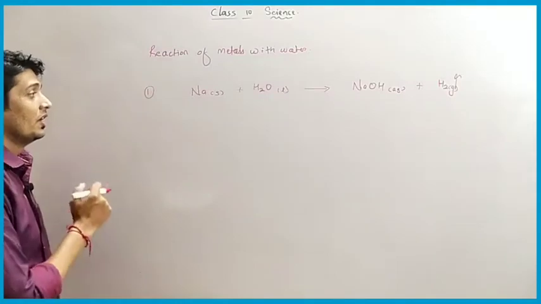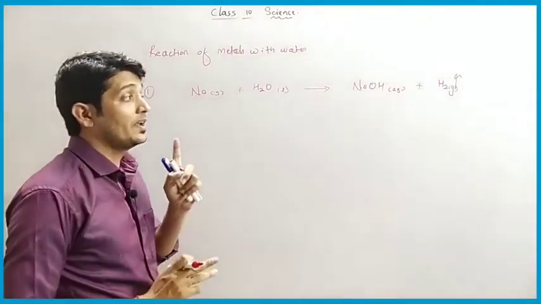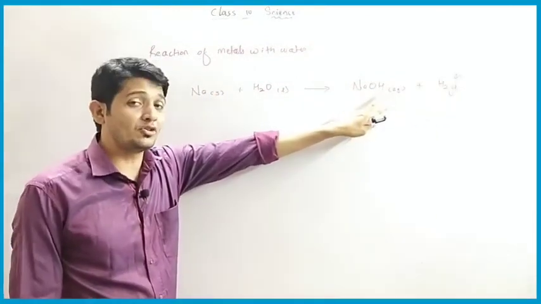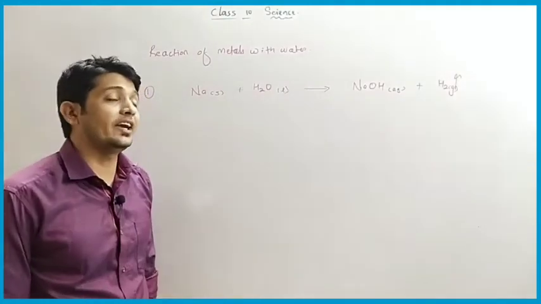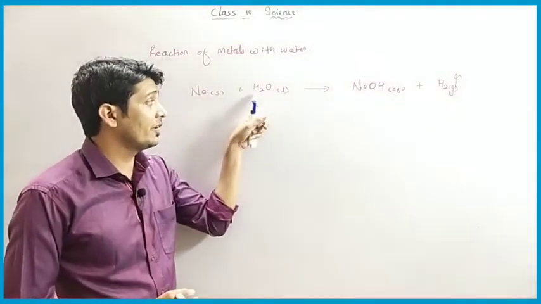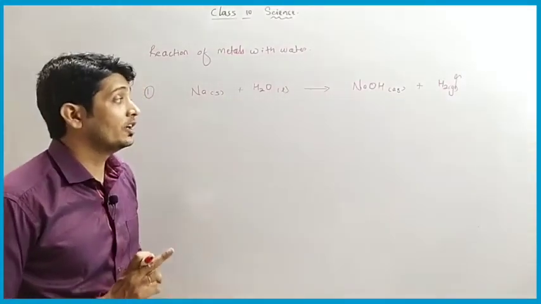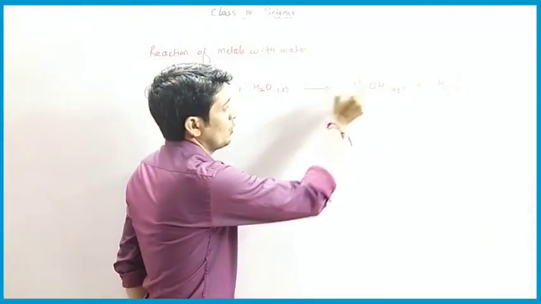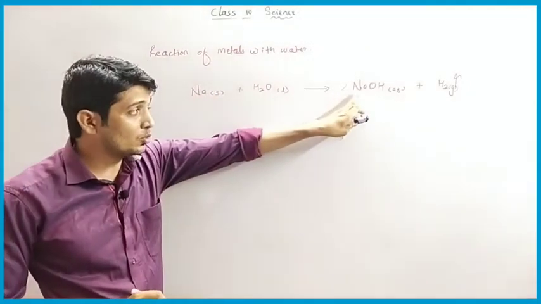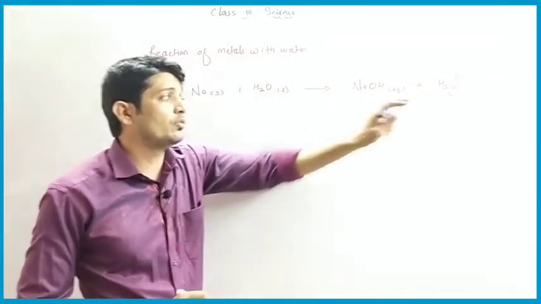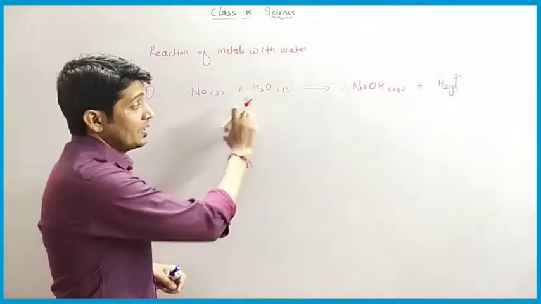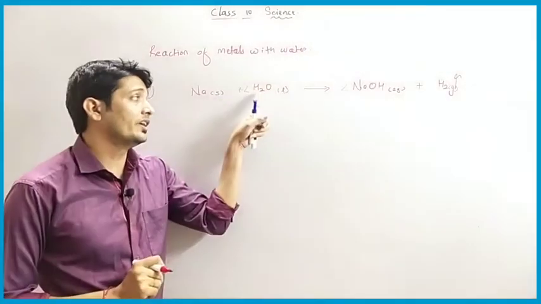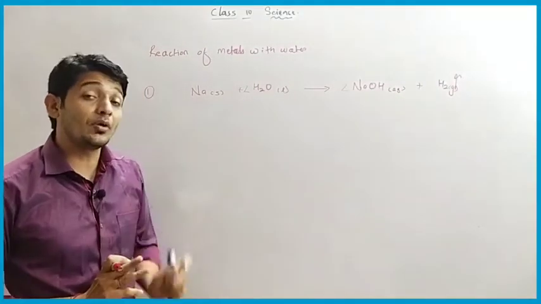Okay, so now we have seen sodium. First we will balance the reaction. See, here we have 2 hydrogen atoms and here we have 1 hydrogen atom, that means we have 3 hydrogen atoms on the product side, but on the reactant side we have only 2 hydrogen. So to balance, we write 2 here. Now 2 and 2 will become 4 hydrogen atoms. On this side we have only 2 hydrogen, so we multiply by coefficient 2. Now 2 twos are 4 hydrogen, so the hydrogen atoms are balanced.